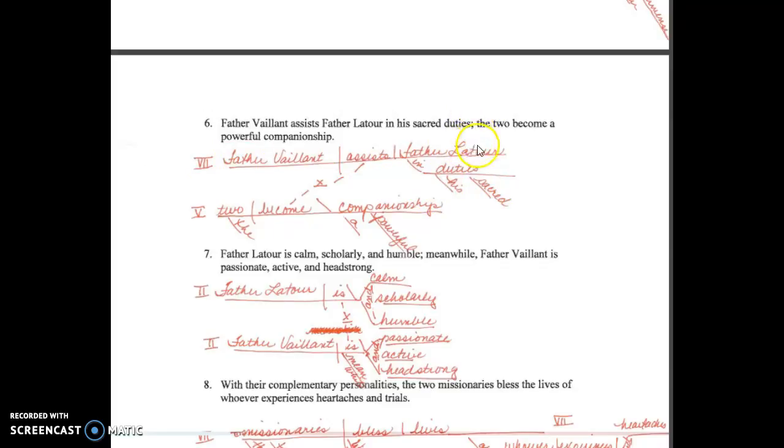There's no conjunction connecting the two, just a semicolon. So we do have that dotted line with the verbs being connected, but we have an X showing that there's no conjunction there.